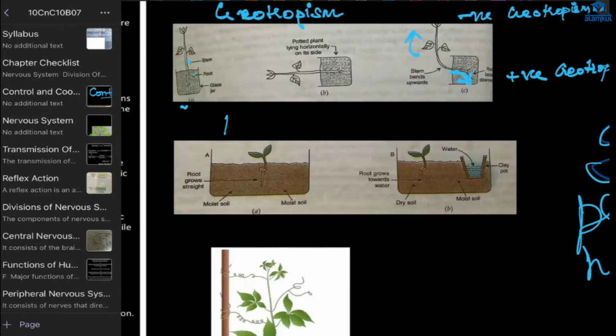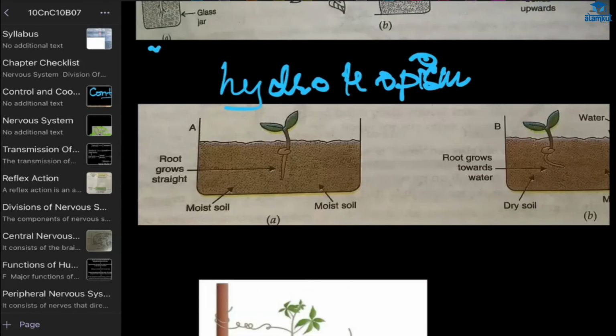Now here we have the example of hydrotropism. What we are doing is taking a container, putting moist soil inside it, then planting a seed. Then the root will grow in this direction straight, because in moist soil there will be water content everywhere.